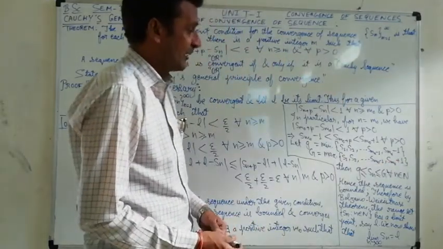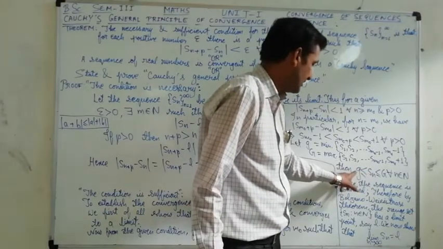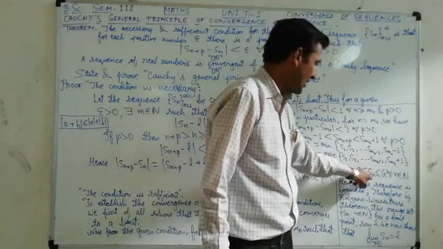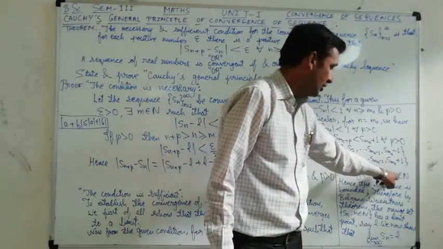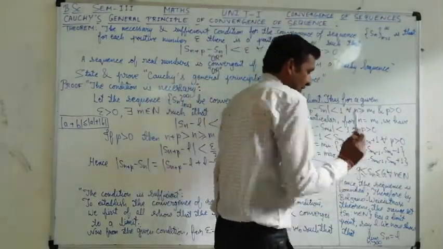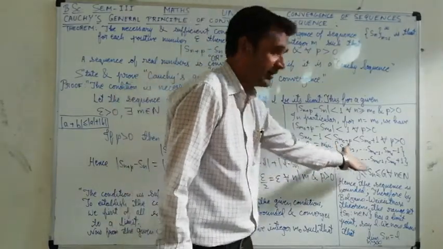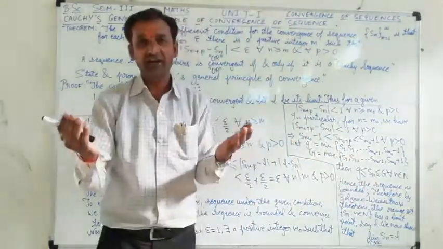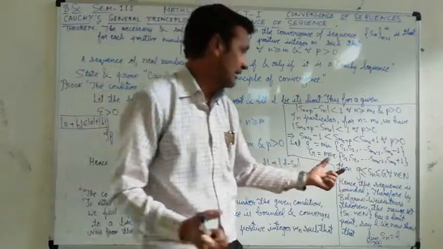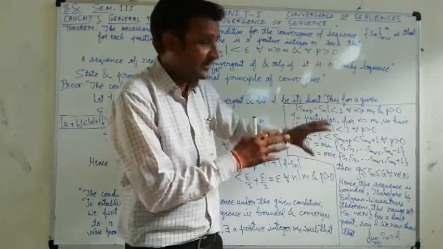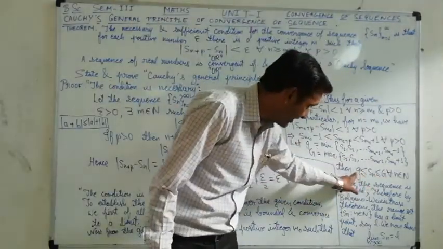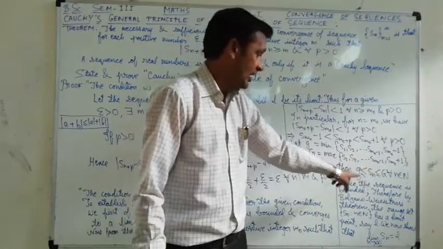So what we can conclude by this is that Sn is in between small g and capital G. So g is less than or equal to Sn is less than or equal to G for all n that is an element of natural numbers. Hence the sequence is bounded. Bounded means what? Try to understand the term bounded. Bounded means having its lower limit and also having its upper limit. In between the lower and upper limit it will exist. Then in that case we can say that this sequence is bounded. So hence the sequence is bounded, because here is the lower limit and this one is the upper limit.